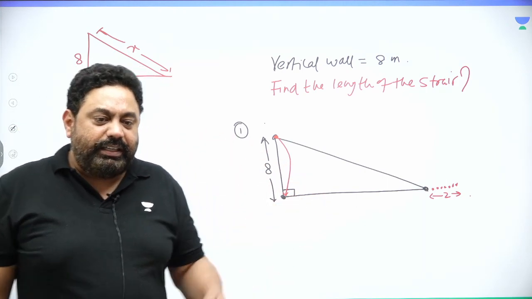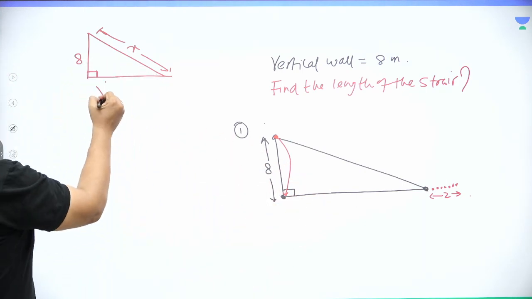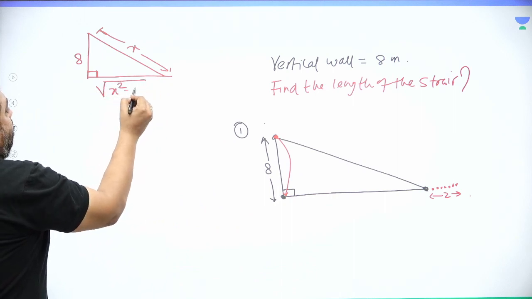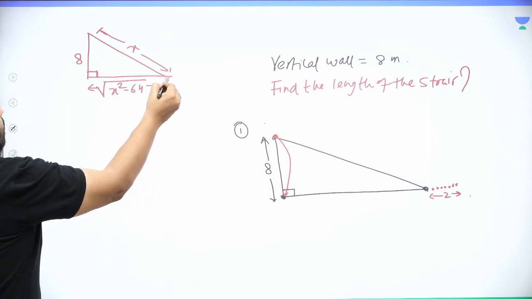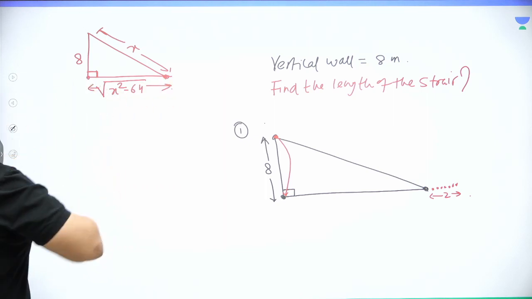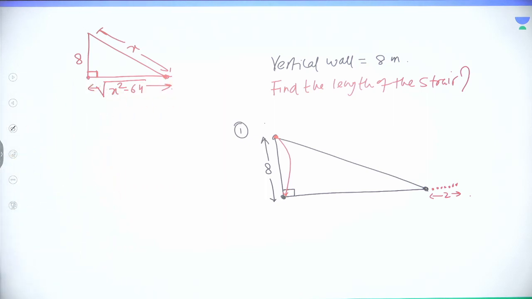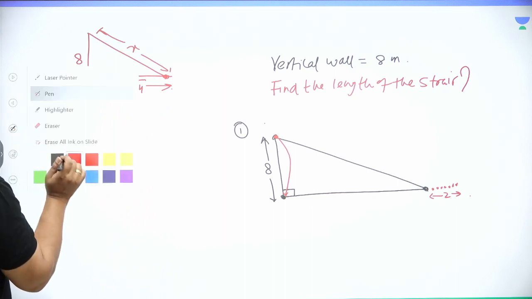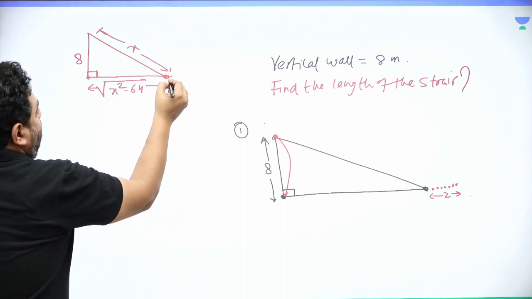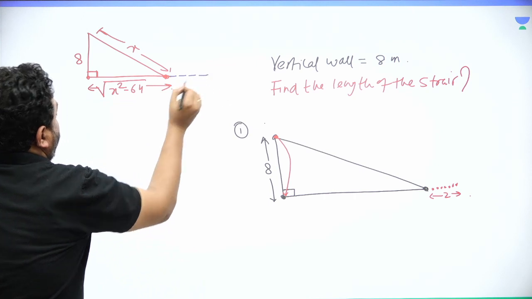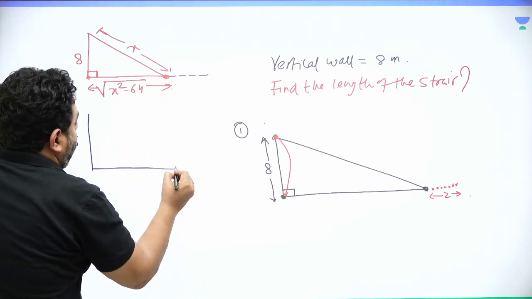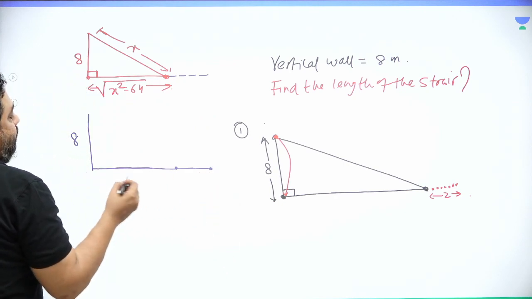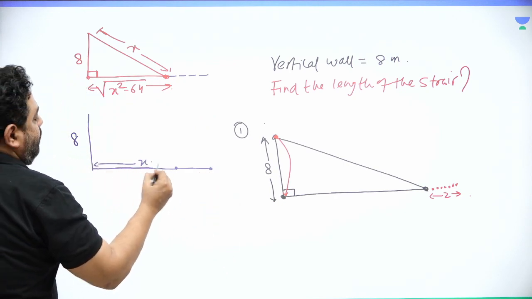If I apply Pythagoras, this would be under root of x square minus 64 as the length of the base, right? And then suddenly we realize that the bottom of the stair is taken 2 meters away from the wall. So now this is the situation, 8, and this x falls down.